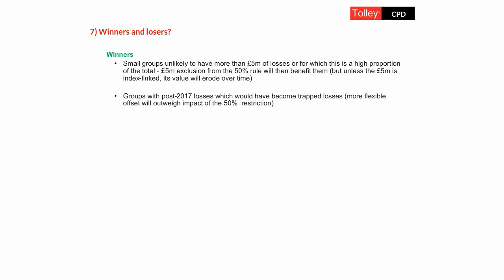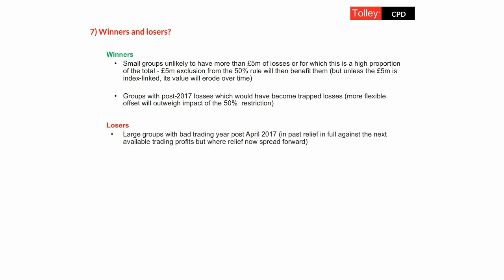The second group of winners are groups that have post-April 17 losses, which would have become trapped losses because there may not be any further trade profits against which those losses can now be set. The more flexible offset will allow them to relieve some of those losses, even though they may be subject to the 50% cap. On the downside, the losers are going to be large groups primarily, where the £5 million limit is going to be a very limiting factor for the amount of brought forward losses that they can utilise.